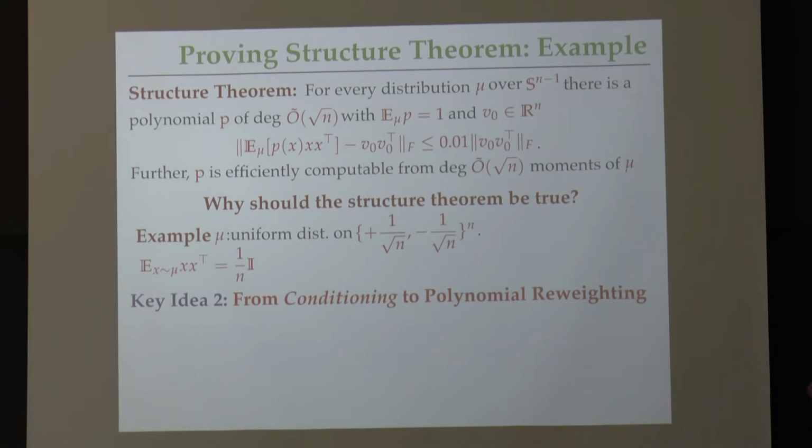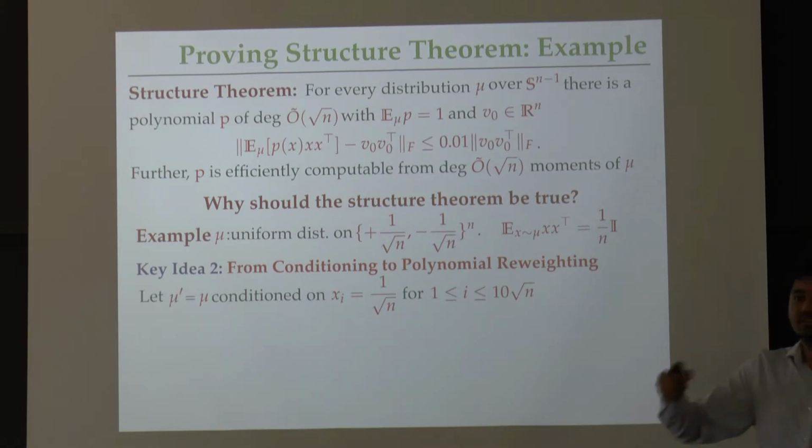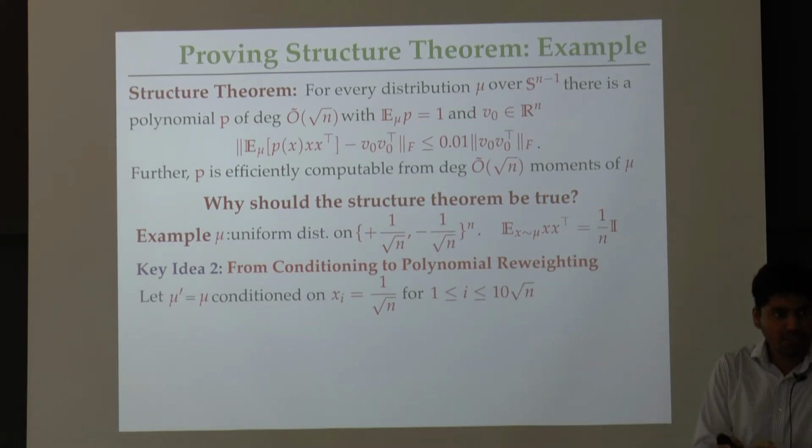Okay, so let me explain how this works. What I will show is the following. I will show that there is a conditioning mu prime of the distribution mu. This conditioning is obtained by taking some event that within mu happens with some large enough probability. I condition mu so that that event happens, and I get the new distribution mu prime, and I look at the covariance matrix of the distribution mu prime. What I will show to you is that this covariance matrix of the conditioned distribution mu prime is approximately rank 1. I want to argue that if this is true, then we can also prove that there is a polynomial reweighting of mu which is approximately rank 1.